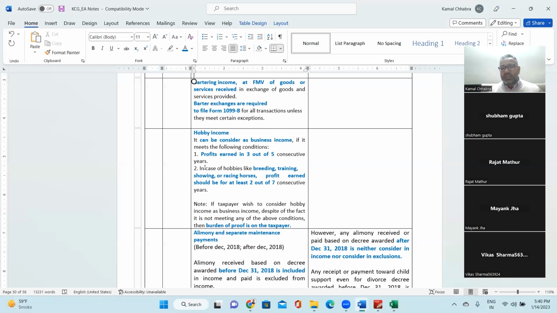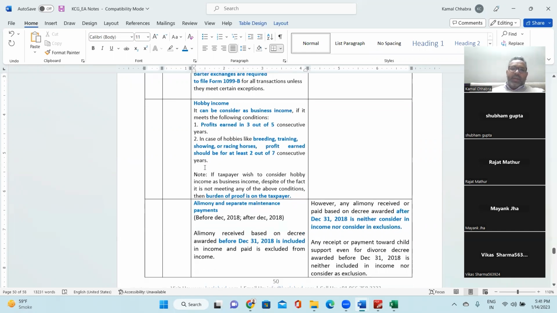Shubham, Rajat, all good? Yes, sir. So whenever there is a barter exchange, it is required to file Form 1099-B for all the transactions, unless they meet certain exceptions. So the general rule is Form 1099-B for barter transactions.